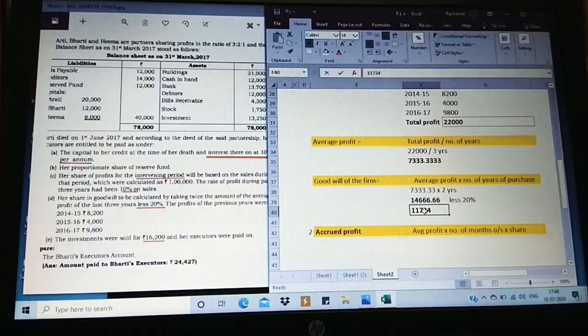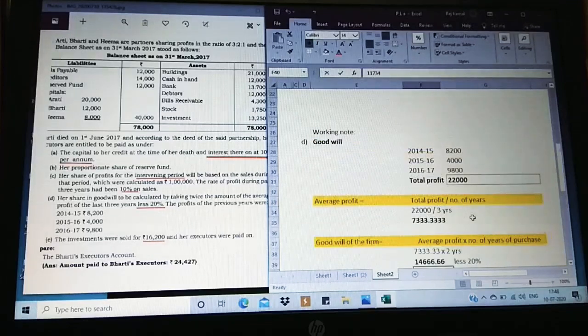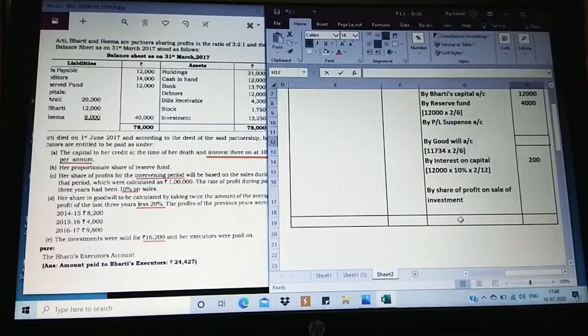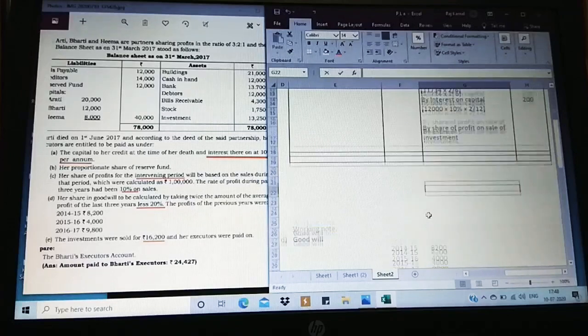This 11,734 is going to be taken here for the calculation and find out what is the share of the concerned partner, 2/6. So it is 3,911. So 3,911 is going to be the goodwill share. This is how we have to do.